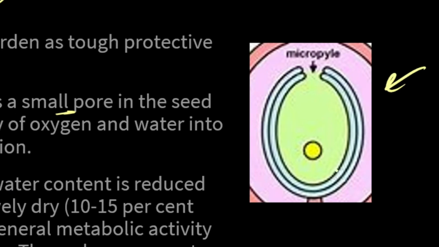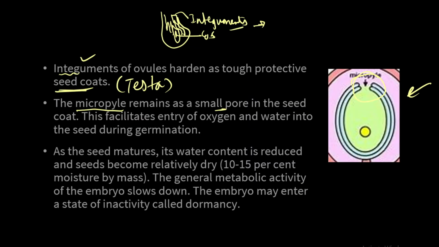As you can see in this diagram, there is presence of micropylar pore. Pore is nothing but a hole. The main role of that hole is it provides the entry of oxygen and water into the seed during germination. That's the main role of micropylar pore. I hope you have understood about it.